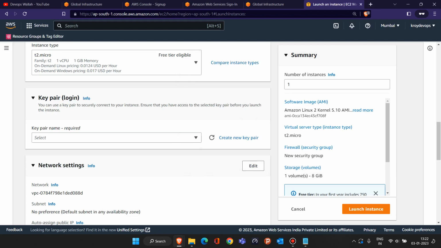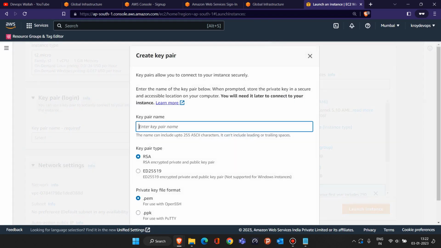That means there will be a key pair, and if somebody has that key with them, then only they will be able to log into our Linux machine. So for doing this, you just have to click on create new key pair. Keep a key pair name. This is the key pair for my new Linux machine, so I will name it my Linux laptop.